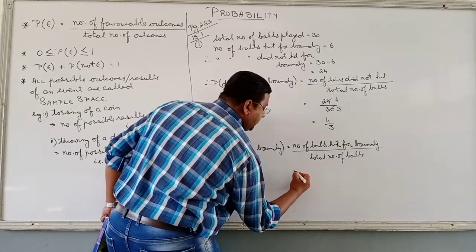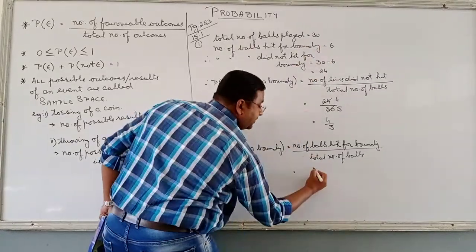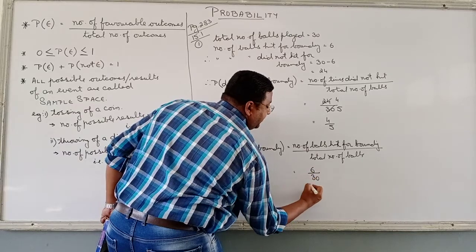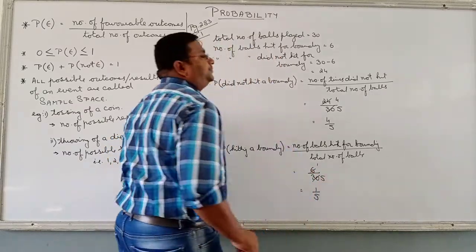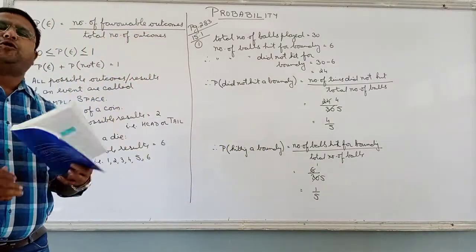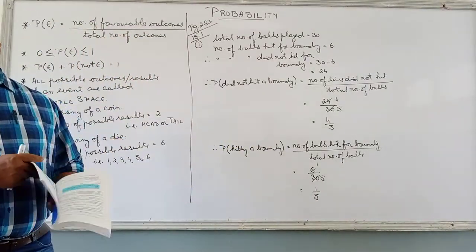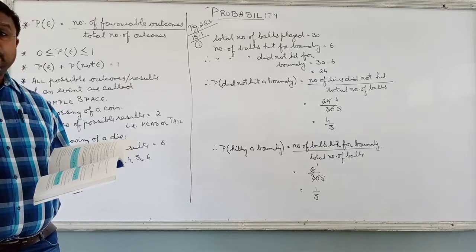So how many balls are hit for a boundary? 6. Out of how many? 30. So 6 1s are 6, 6 5s are 30. 1 by 5. This is the probability, nothing else. No need to convert it into decimal or something like that.